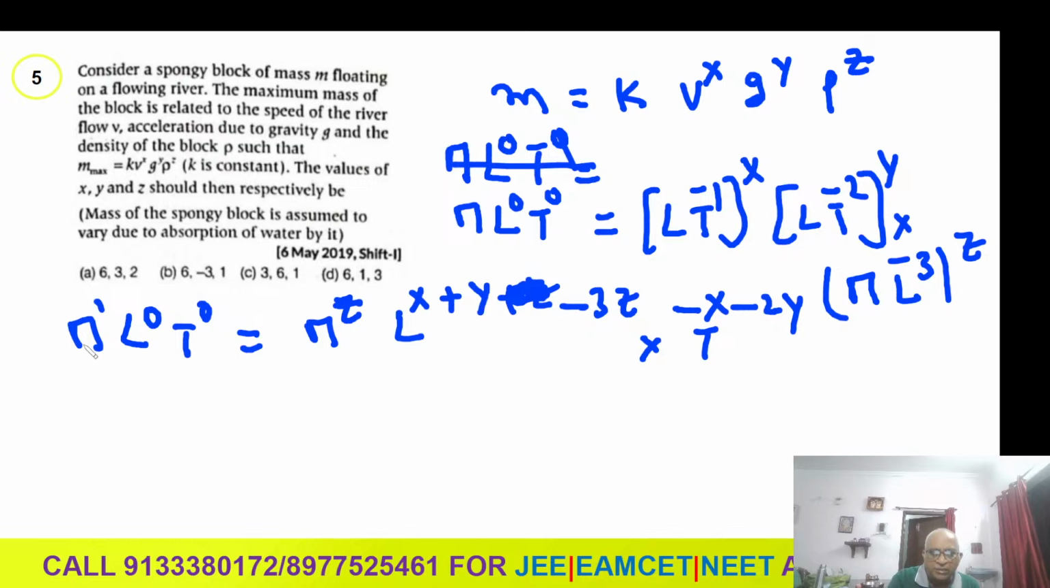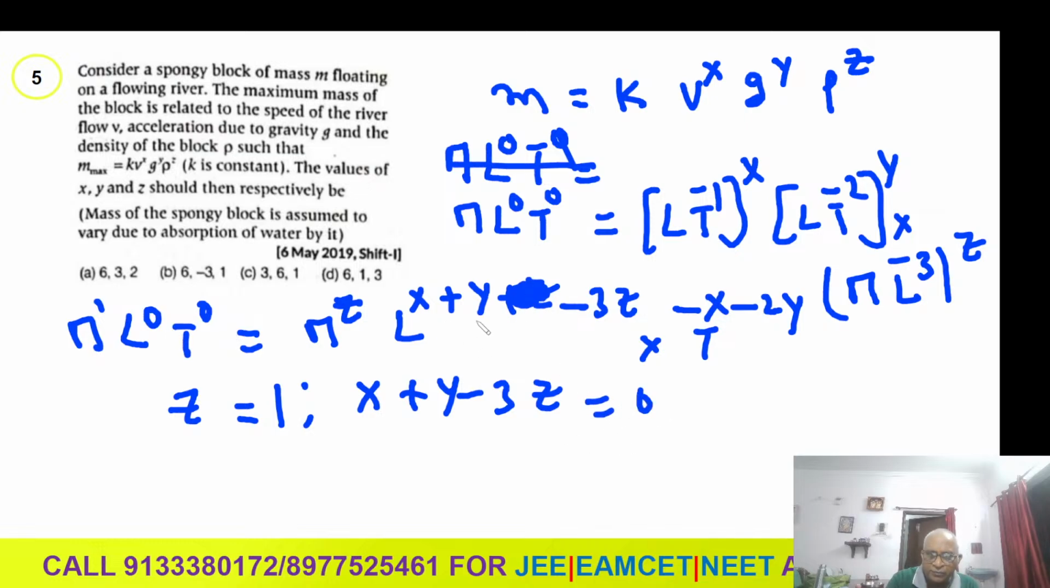So compare the powers now. M power is 1. Z value directly you get: 1 is equal to z. Then the second equation: x plus y minus 3z, here is how much? 0. Nothing but equal to 0.